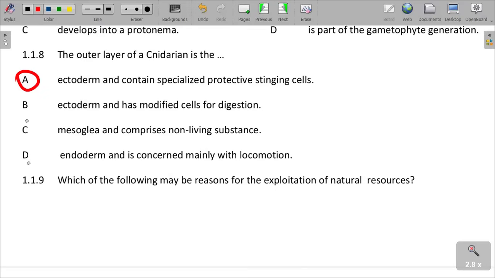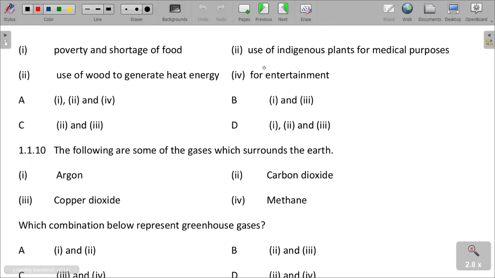And then, which of the following may be reasons for the exploitation of natural resources? Natural resources can be exploited because of poverty and shortage of food, use of indigenous plants for medical purposes, for entertainment, and use of firewood to generate heat energy.